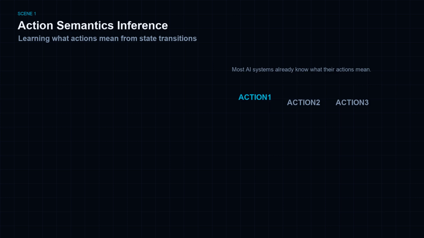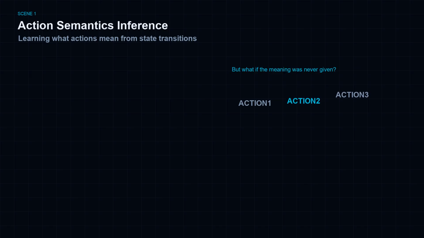Most AI systems already know what their actions mean. When a game engine receives action left, the programmer defined exactly what happens. When a robot receives move forward, the motion planner knows the motor commands and expected outcome. The semantics are explicit, written into the system before it runs. But ASRA-style adaptive reasoning systems work differently.